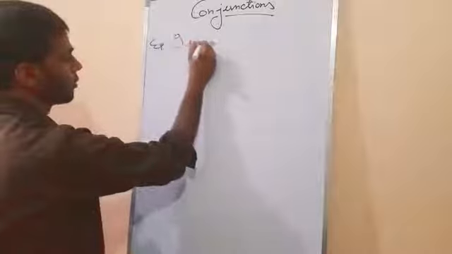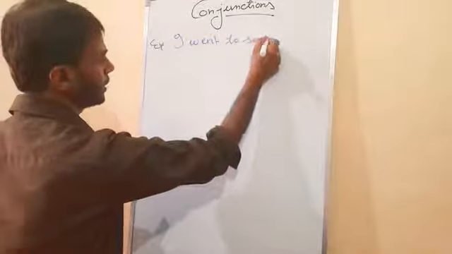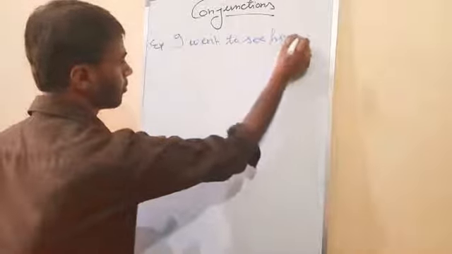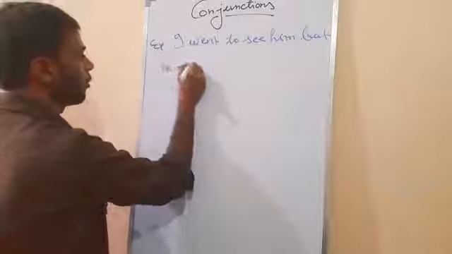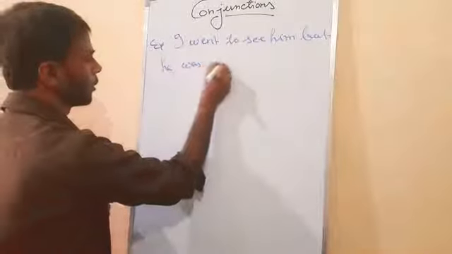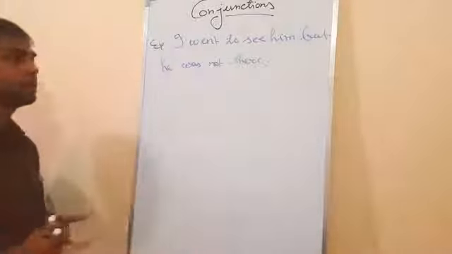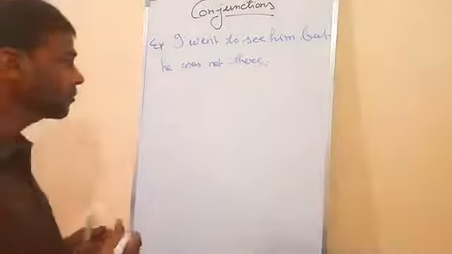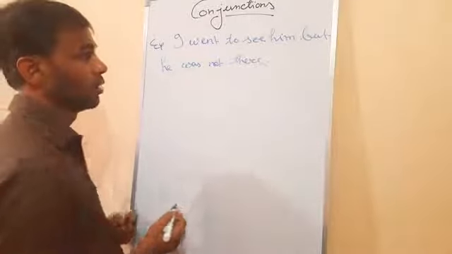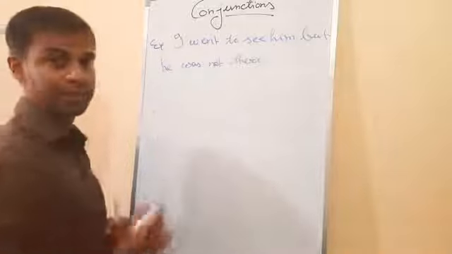I went to see him, but he was not there. Now see, there are two sentences: I went to see him, he was not there.